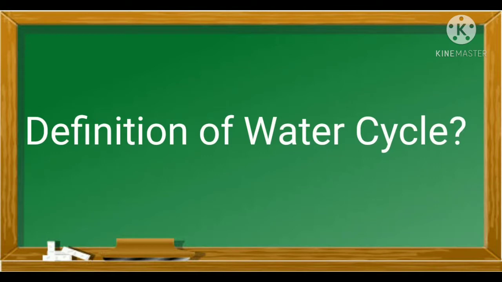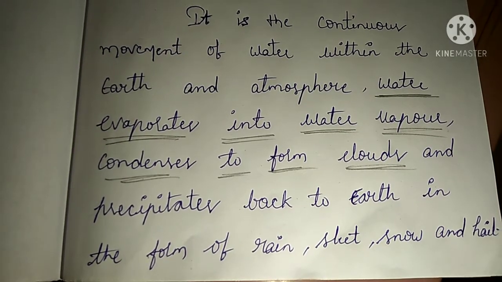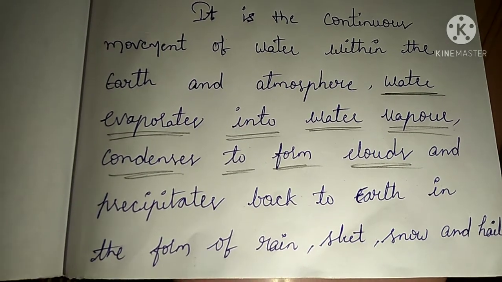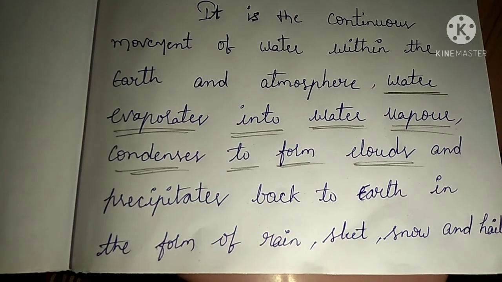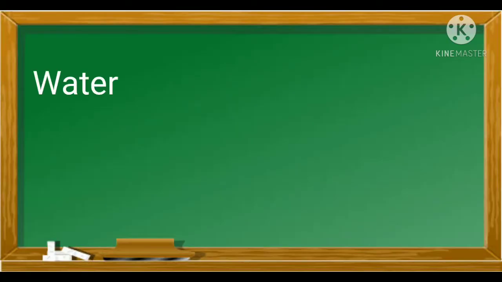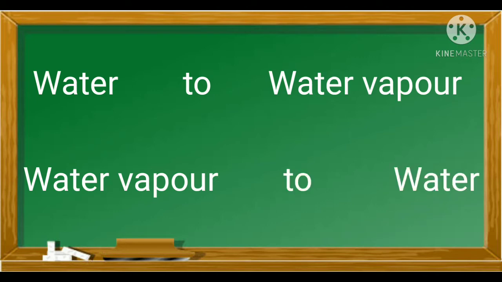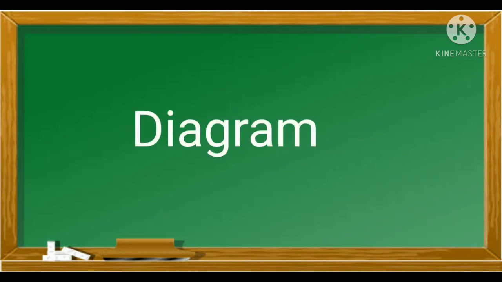Let's know what is the definition of water cycle. This is a definition of water cycle. For easy understanding, let me explain the concept of water cycle. It is a continuous process by which water converts into water vapor and water vapor converts into water. Let's have a look at the diagram.